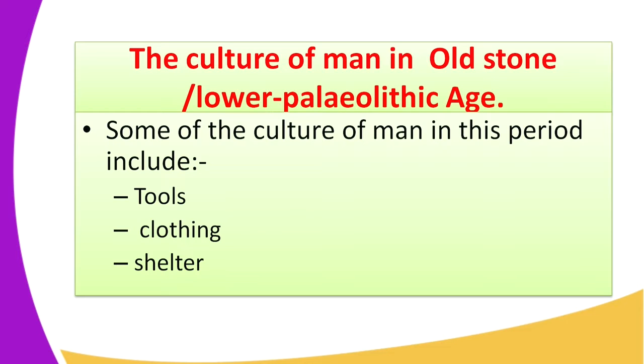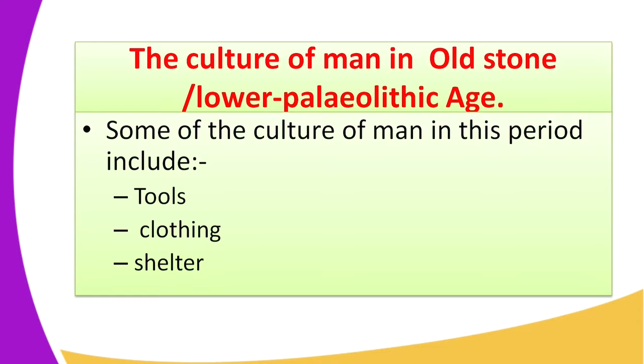During the Stone Age period, we say this is the year between 3 million to 1.5 million years ago. And actually, this was the first phase. So we have the first phase, and we have the second phase of the early Stone Age period, or the Old Stone Age period. This period was characterized by the following culture that we shall discuss. 1, the tools.